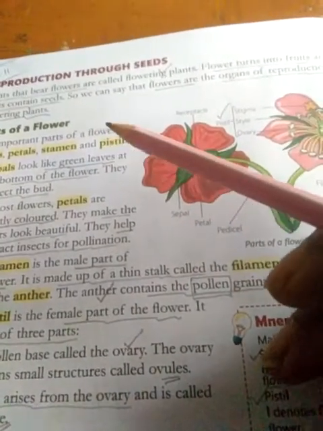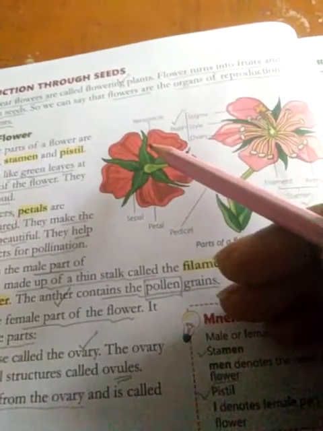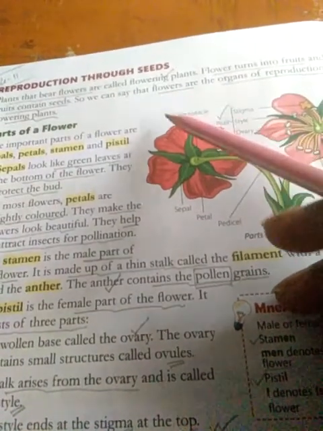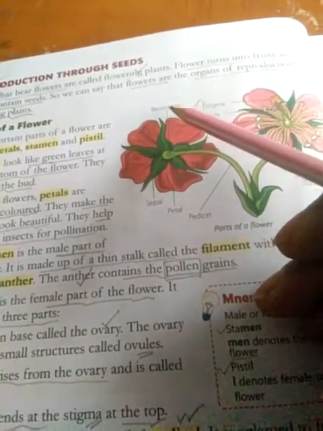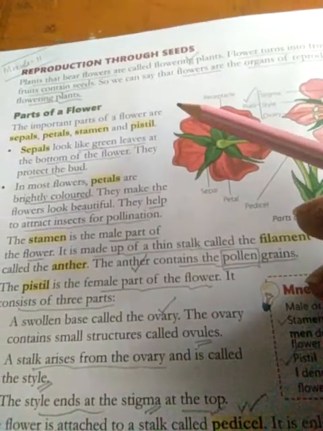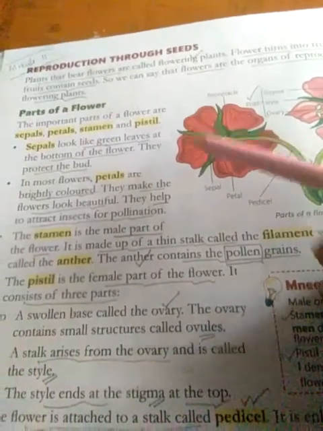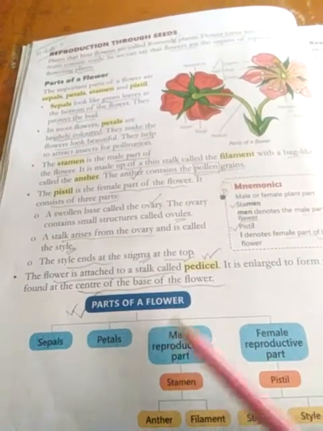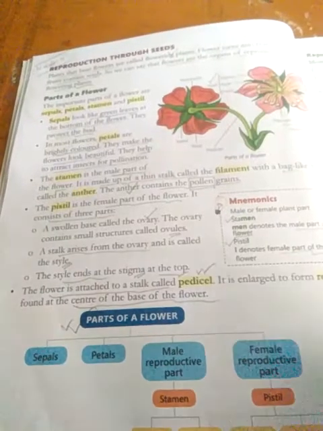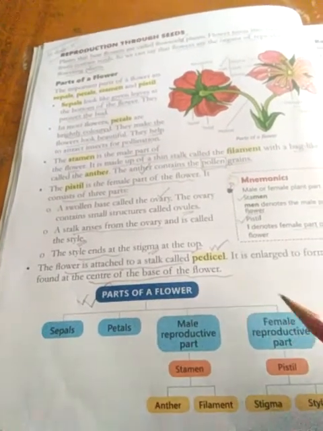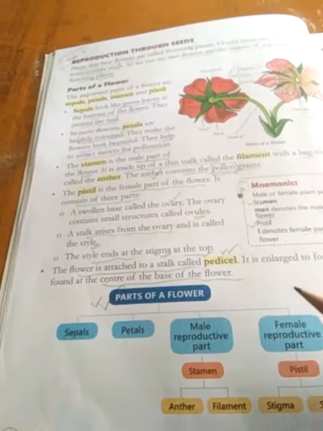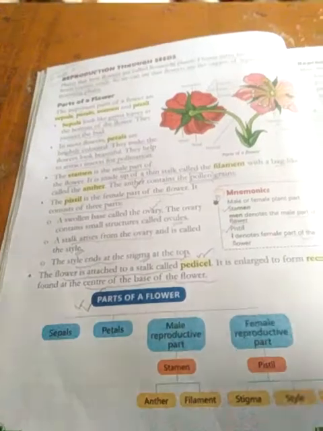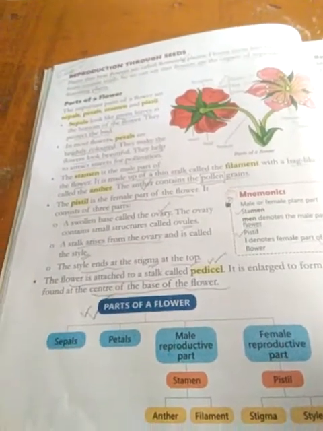Mind it. Therefore we can say easily that flowers are the organs of reproduction of any flowering plant. Am I clear? Flowers are considered the organs of reproduction of any flowering plant. This is the flow diagram of different parts of the flower. Before discussing the reproduction system of the flower through seeds, we need to understand the structure of the different parts of the flower. Without this, we will not be able to understand the reproduction of flowers through seeds.